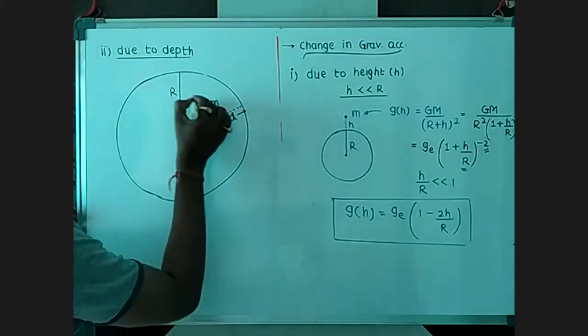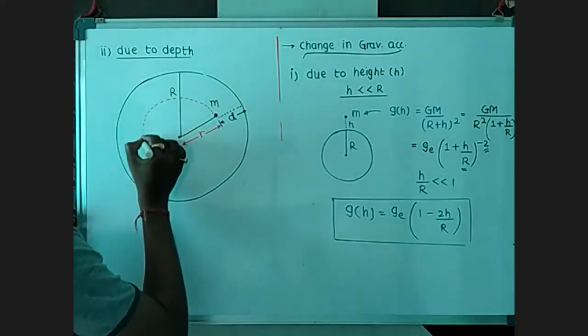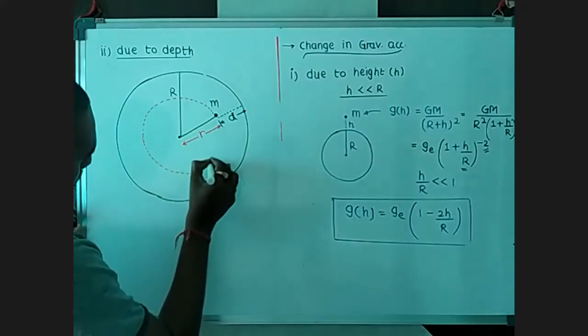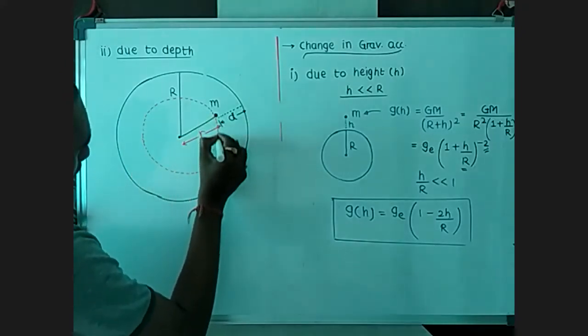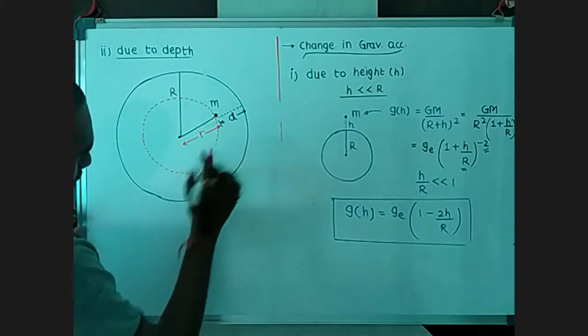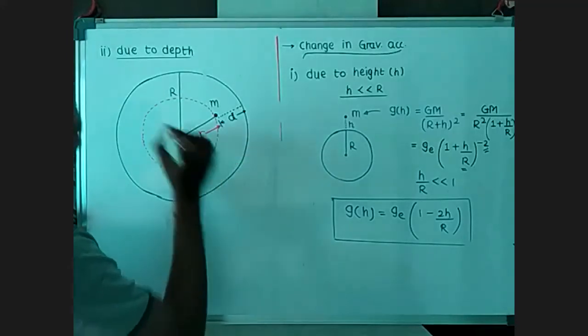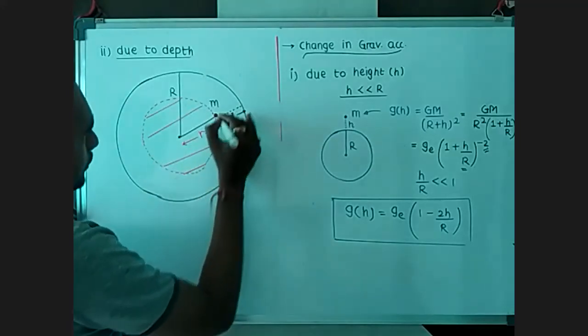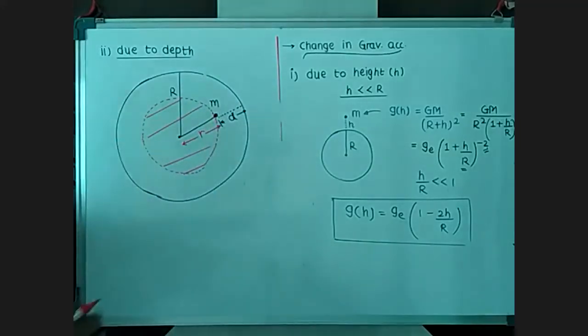So in this small r radius, only that much amount of earth is present. Only this amount of earth will exert a gravitational force on this object.